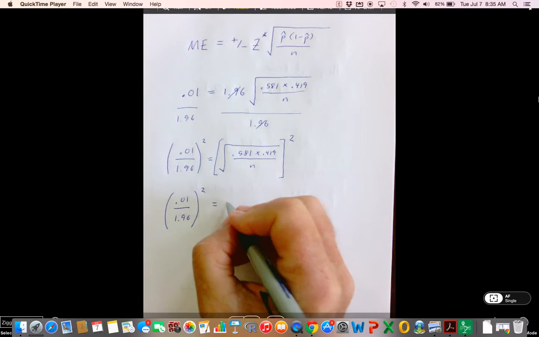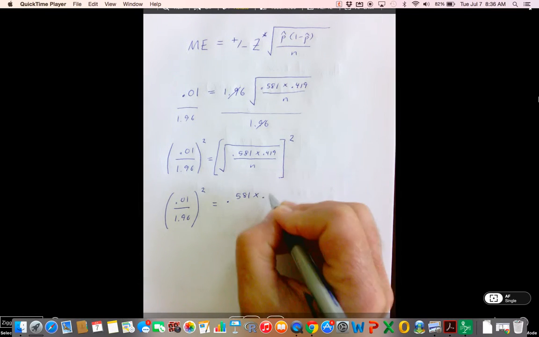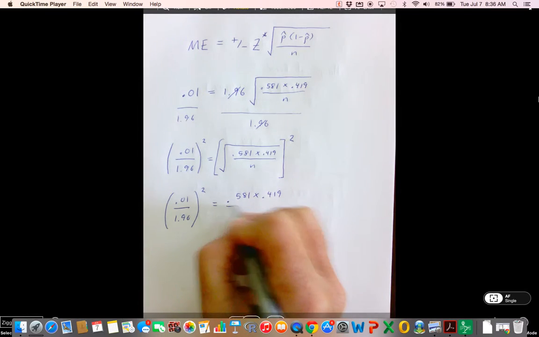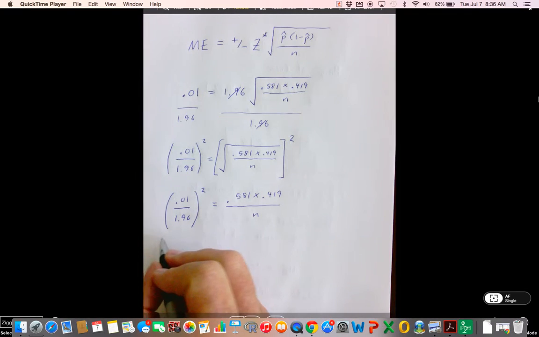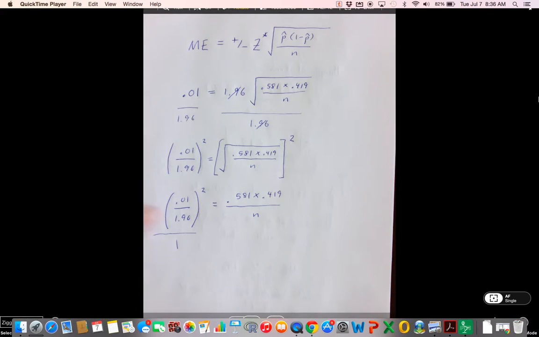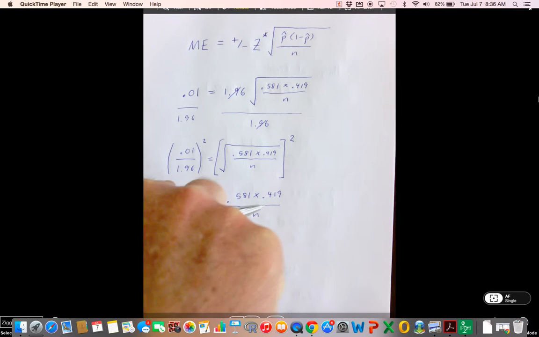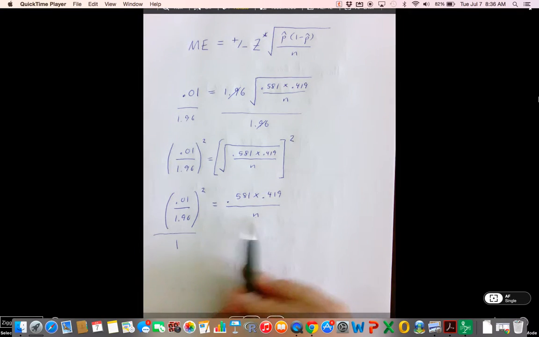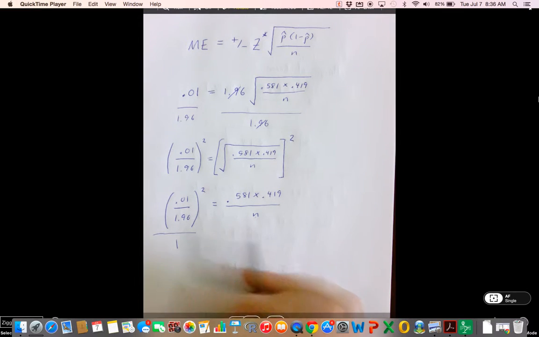On the right-hand side, I just give 0.581 times 0.419 over n. Now, if you think about it, this right here is over 1. So I can take this complex fraction and switch it, so I can bring the n up here.